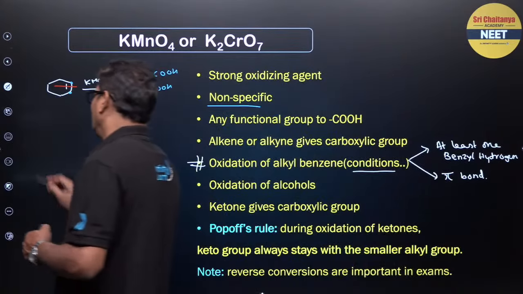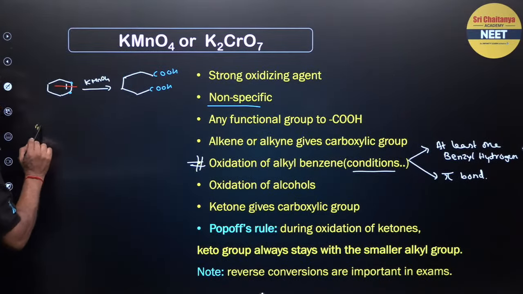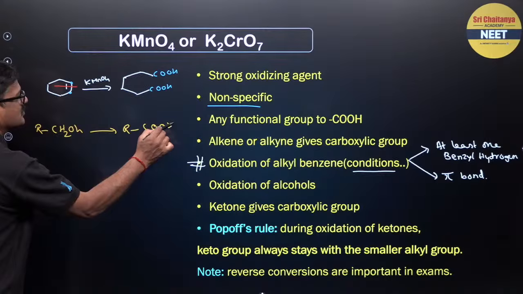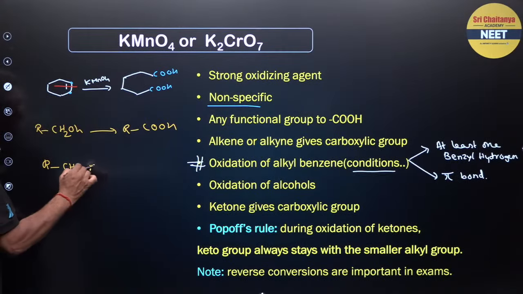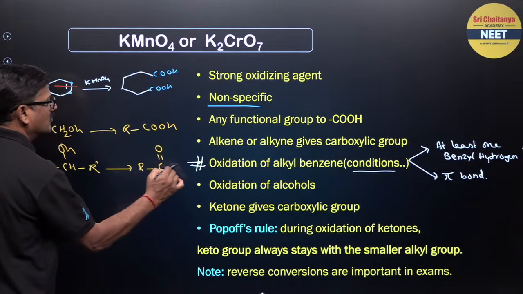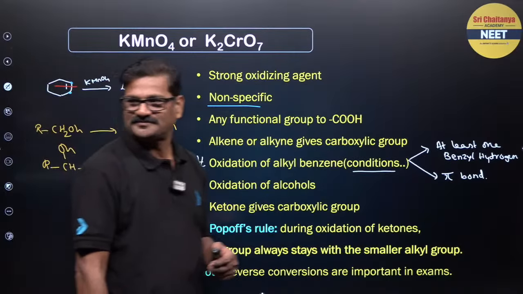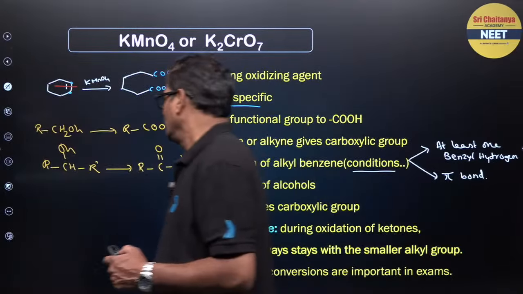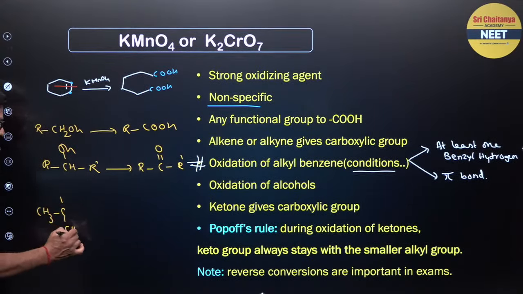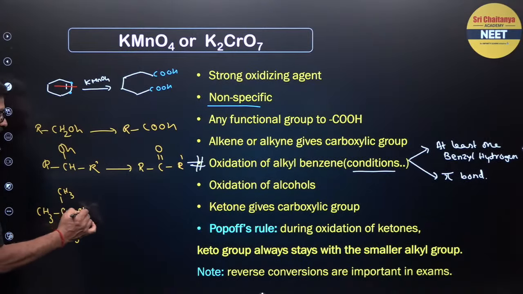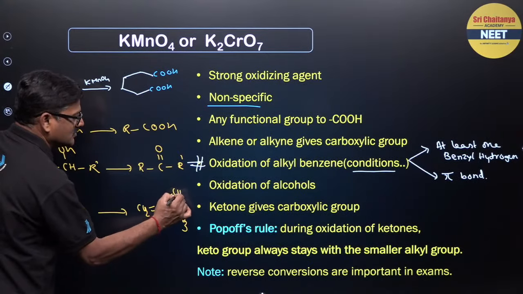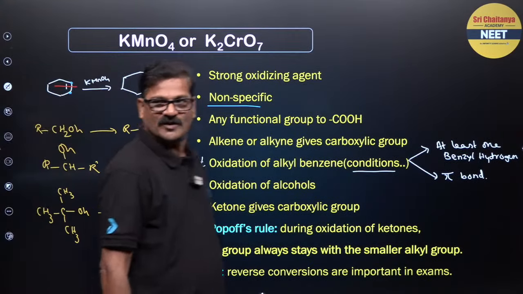And you see, RCH2OH gives rise to RCOOH, and RCH(R')OH, a secondary alcohol, you are going to get RC double bond O R'. Okay? Now if you want to take this tertiary alcohol like this, CH3, see, it will not be oxidized better. Okay, you are going to get CH2 double bond C(CH3)CH3. It's very important.